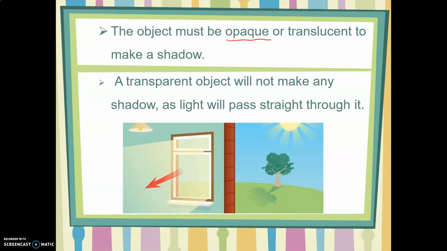A translucent object will cast a shadow, but this shadow will not be clear enough, but there will be a shadow because, remember, they allow some of the light to pass. But a transparent object will not make any shadow because the light passes through them. So no shadows will be formed.